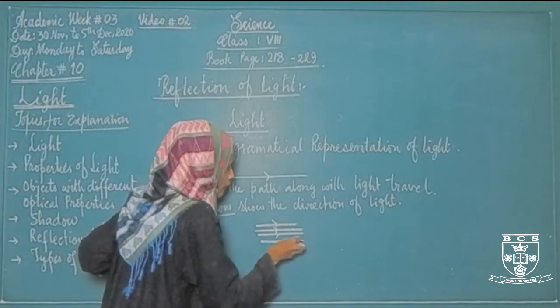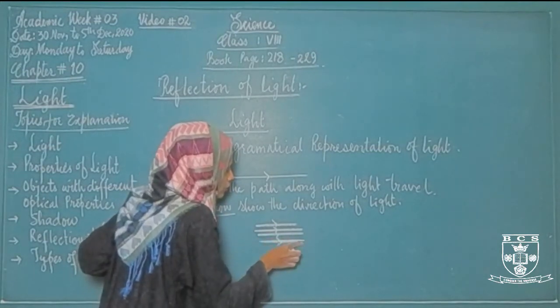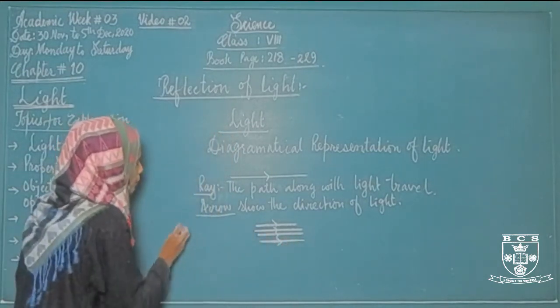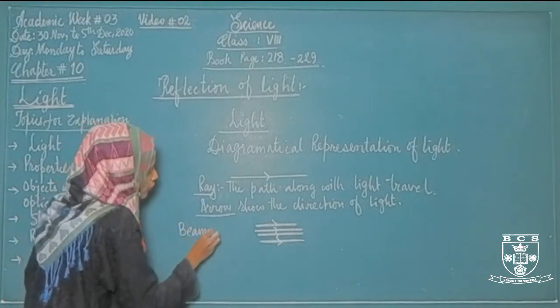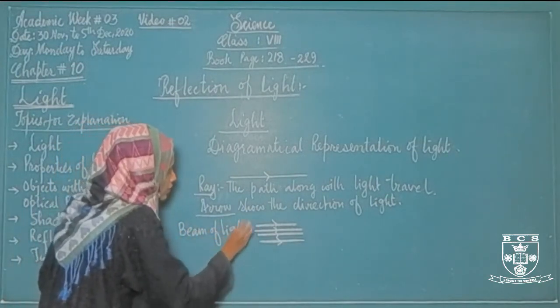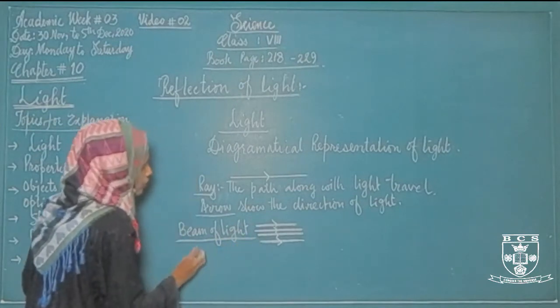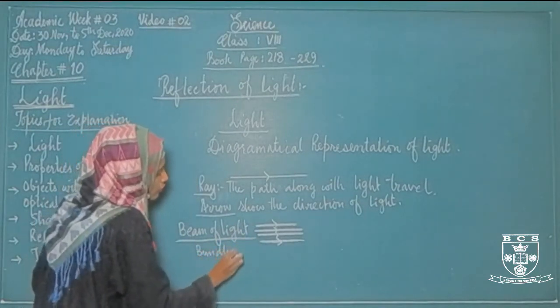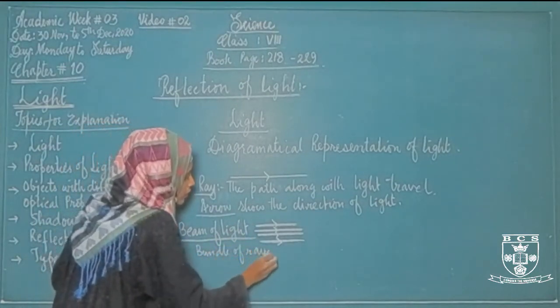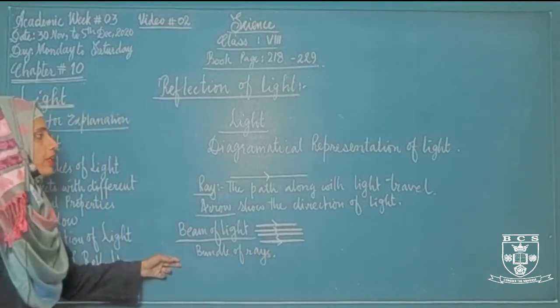If we have bundle of rays which are traveling in a straight line, then it will be called beam of light. Beam of light is the bundle of rays.